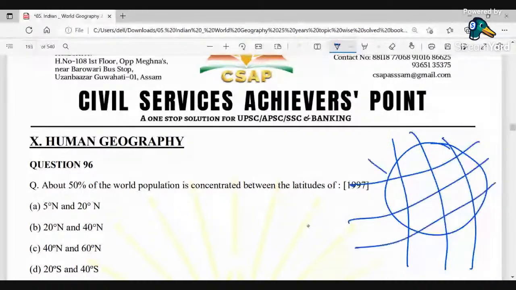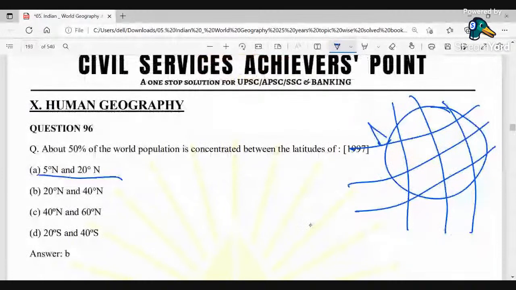This is a direct question, where I can say 20-degree north and 40-degree north. So 50% of the world population is concentrated between these latitudes only.